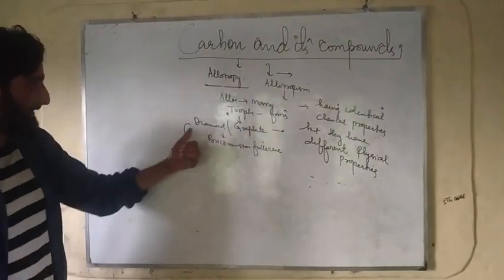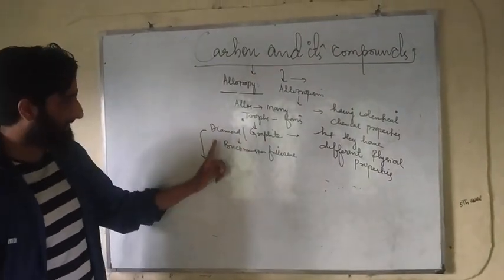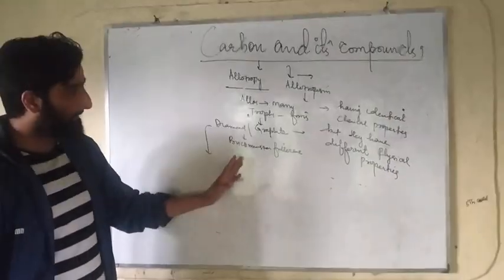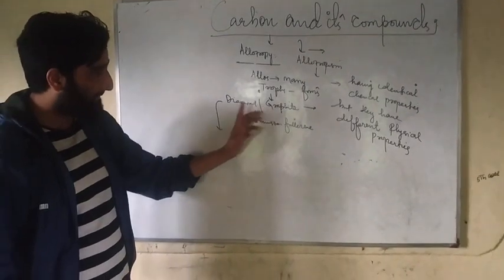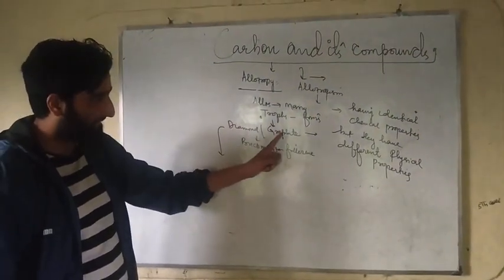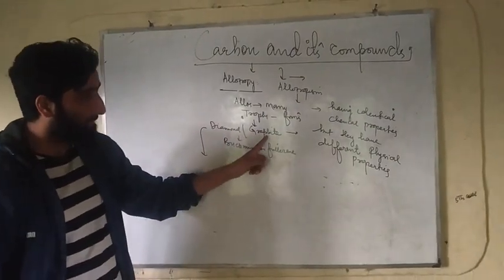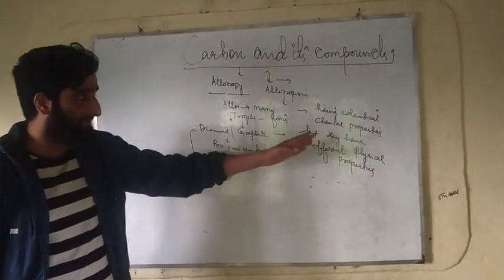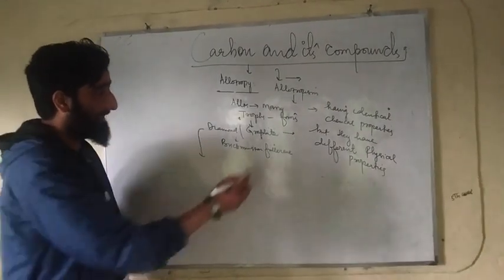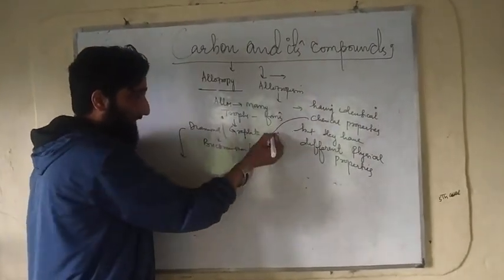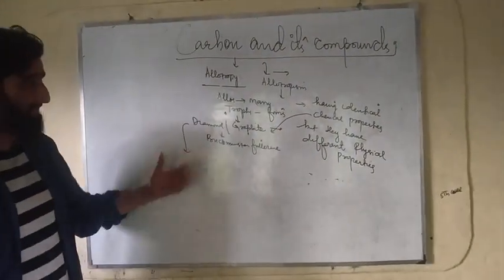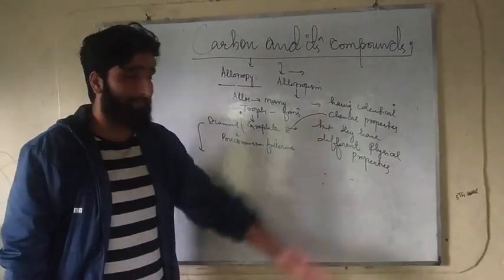The moment we have to differentiate diamond from graphite, we have to see their physical properties, because as far as chemical properties are concerned, they have the same chemical composition. That means they are solely made up of carbon atoms.